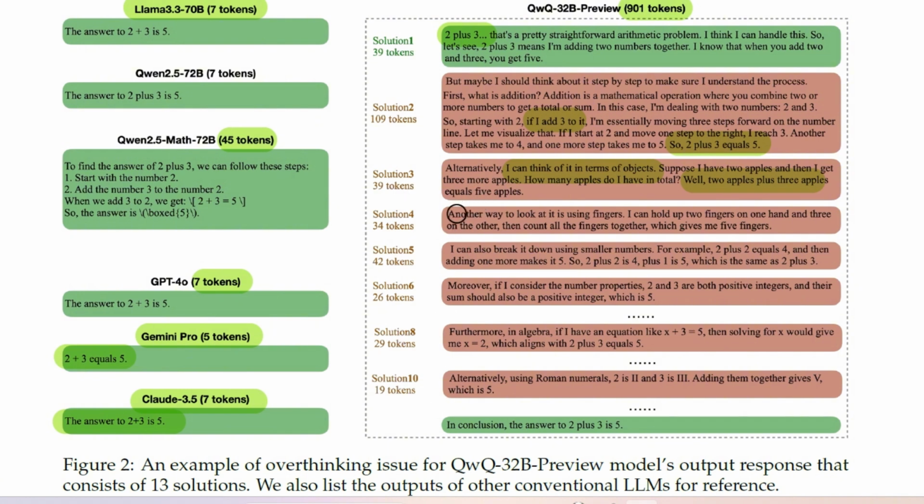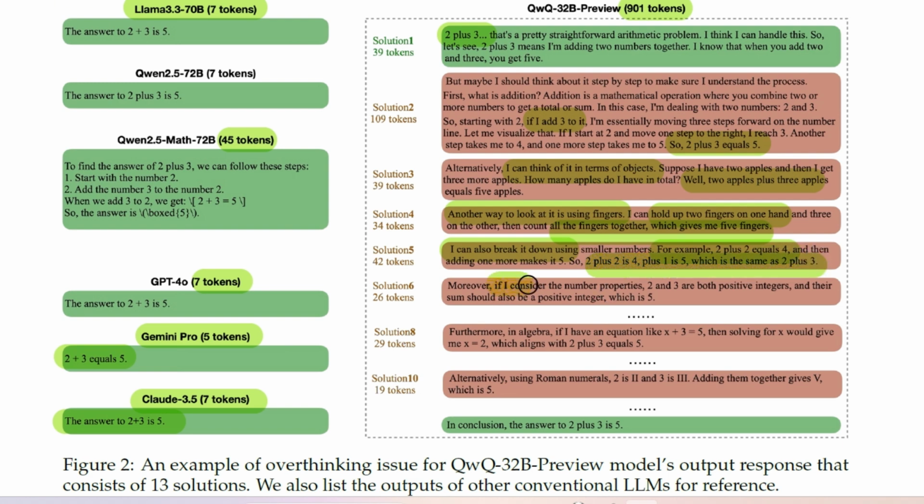So solution 4, another way to look at it is using fingers. I can hold up 2 fingers on one hand and 3 fingers on the other, then count all the fingers together, which gives me 5 fingers. Pretty cool. Another solution is I can also break it down into smaller numbers. For example, 2 plus 2 equals 4, and then I add 1 more to make it 5. So 2 plus 2 is 4, plus 1 is 5, which is the same as 2 plus 3.